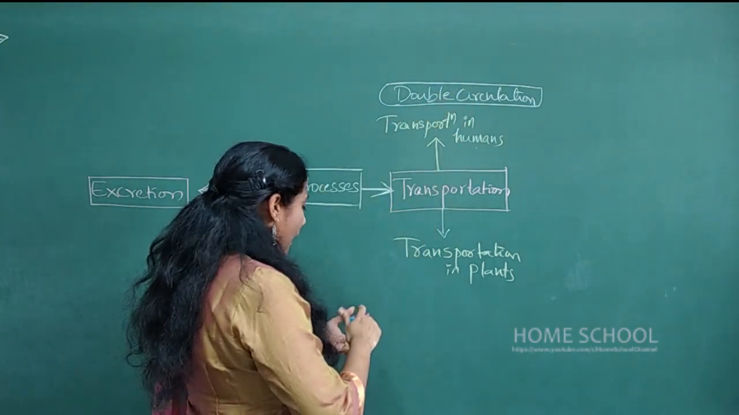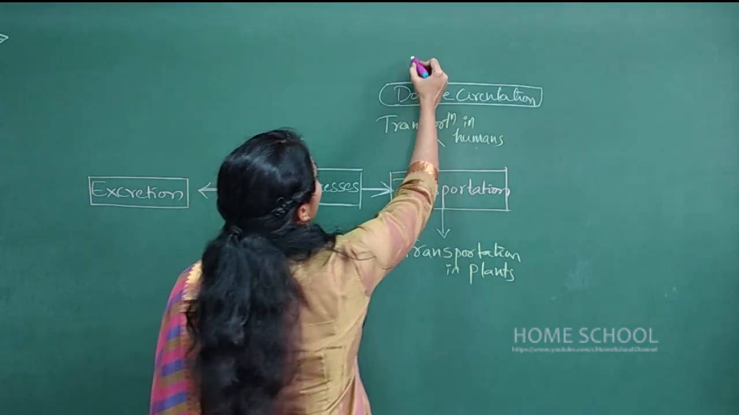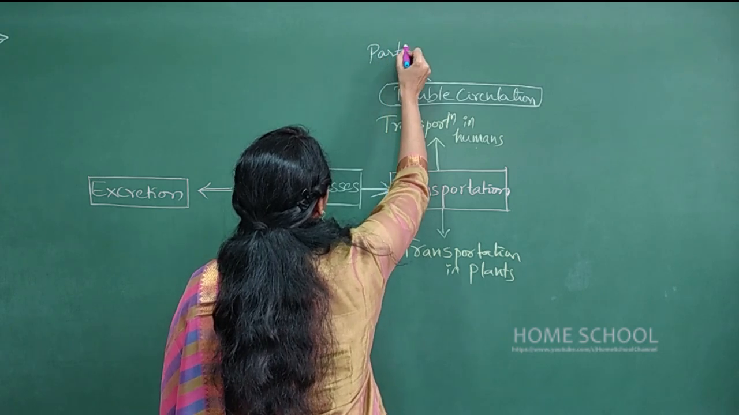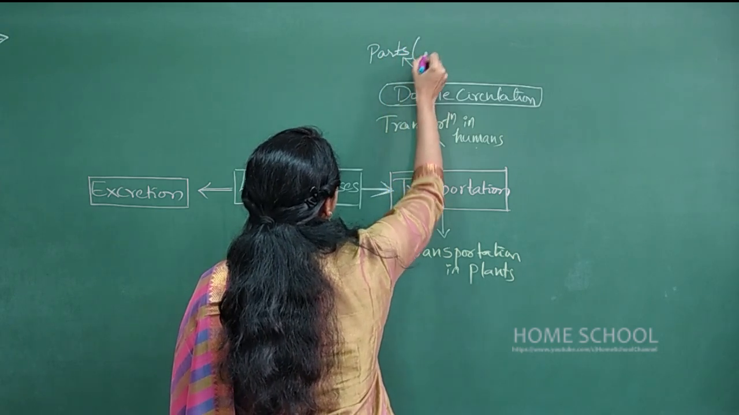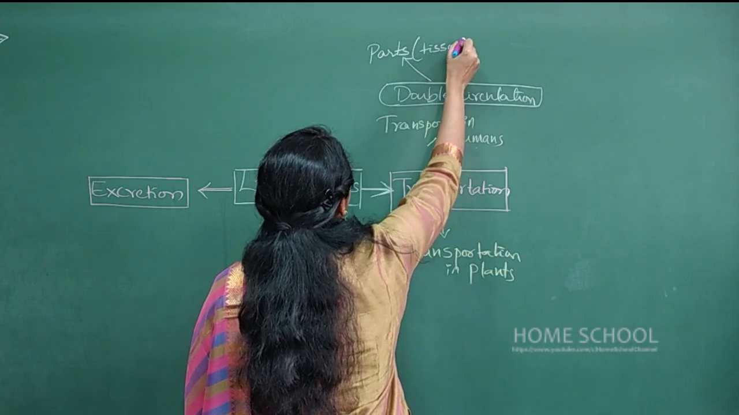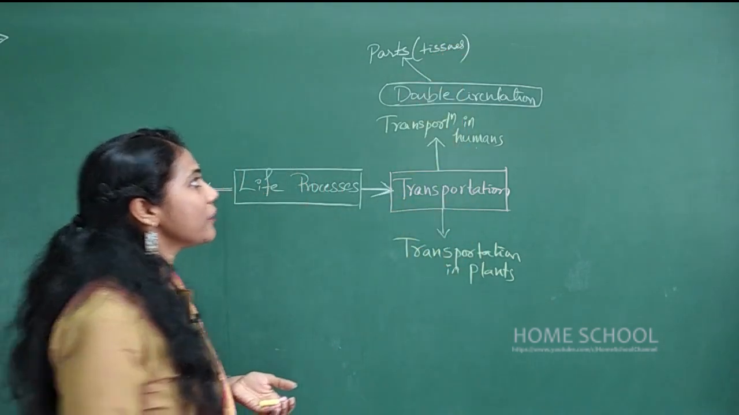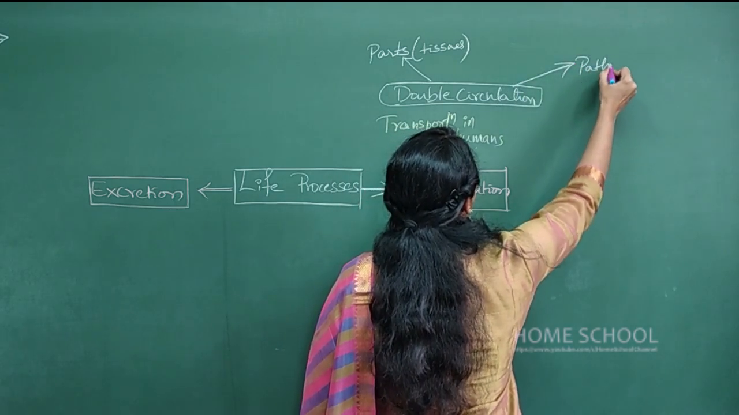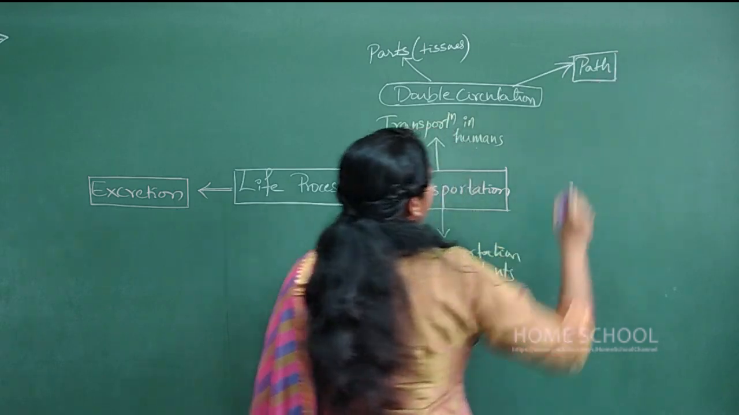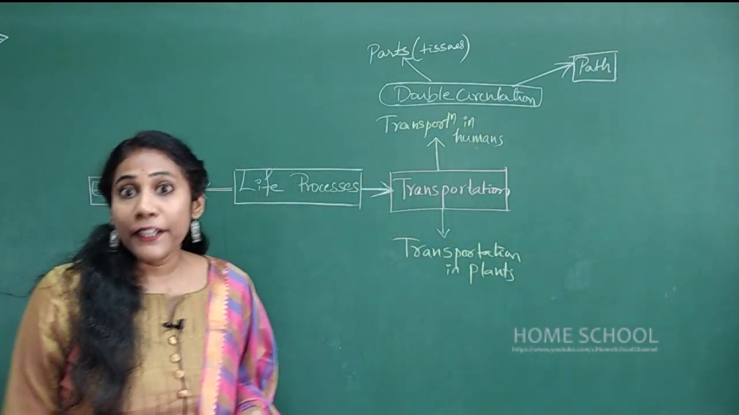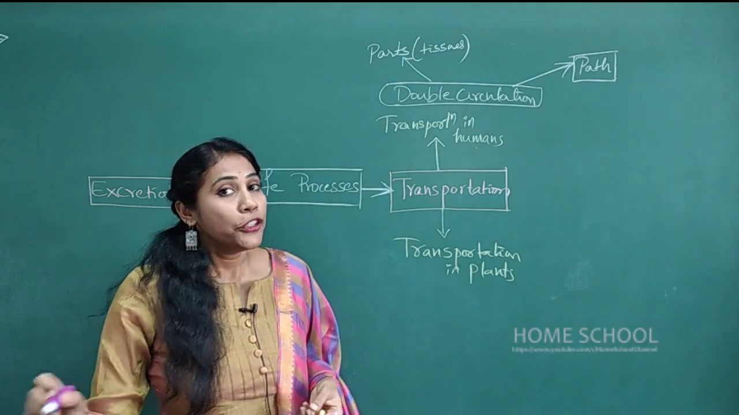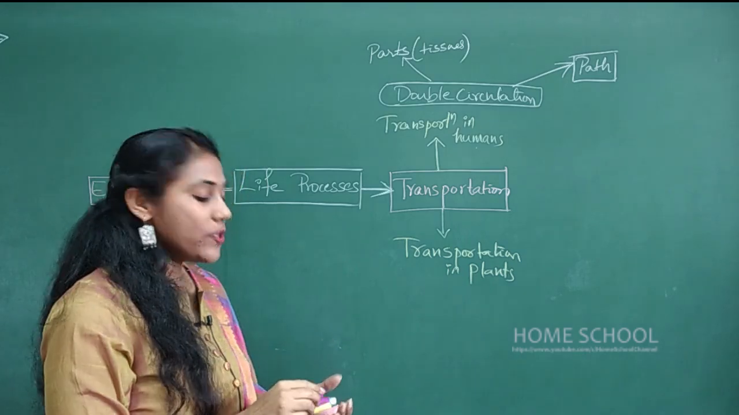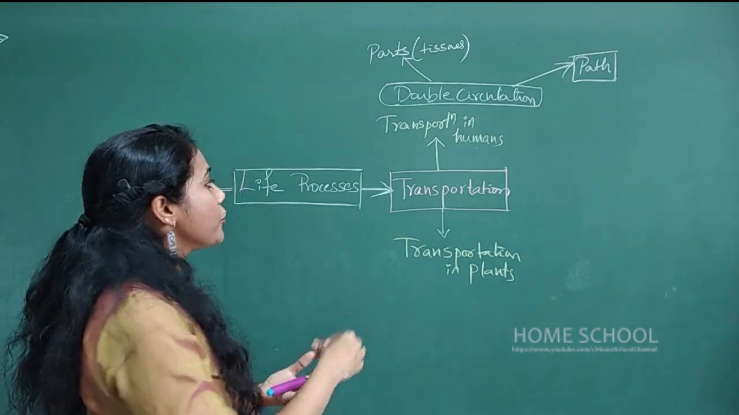Clear? And now what we study as a part of double circulation is various parts, or I can say various tissues involved in double circulation. And the other important thing is you will also study the path of double circulation. So how actually the blood flows through the heart two times, that path is important, and also the various parts or tissues involved in double circulation is also important.